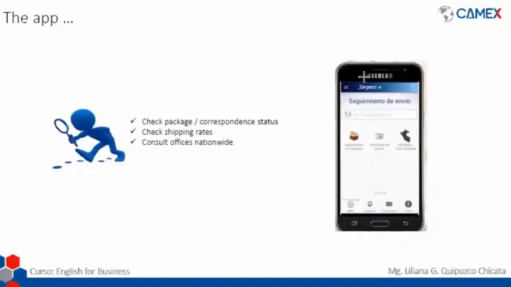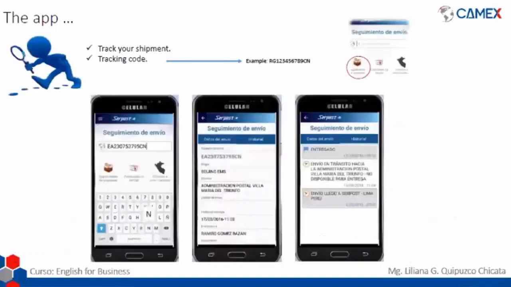After you sign in, you're going to see this screen. So you're going to see this screen with the three main options. Okay, so the first option is for tracking, to track our shipment. So to track your shipment, you will need a tracking code.